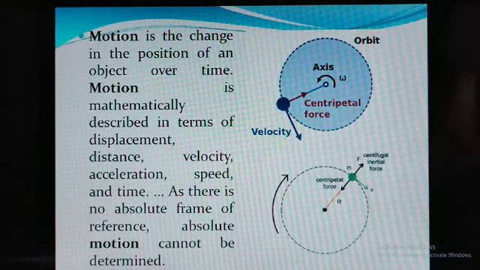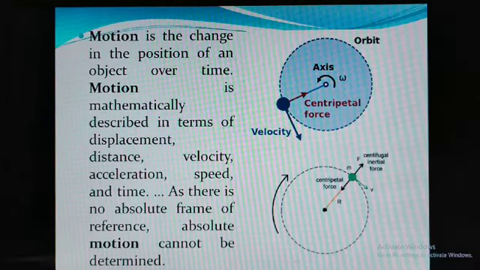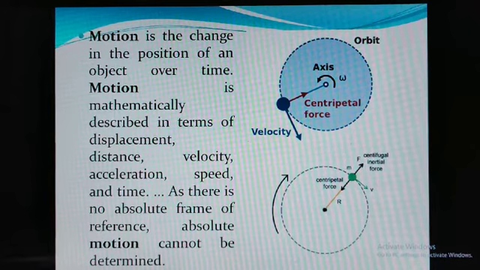Now we are considering motion. You are aware of that. Whenever force is exerted, the object will move in a forward or reverse direction. That motion is considered a linear motion. Simultaneously, we have another motion, which is called circular motion.